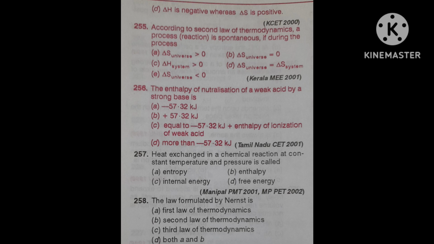This question was asked in Tamil Nadu CET, and you can answer it within 5 seconds. Just think. After that, I will tell the correct answer and its explanation.